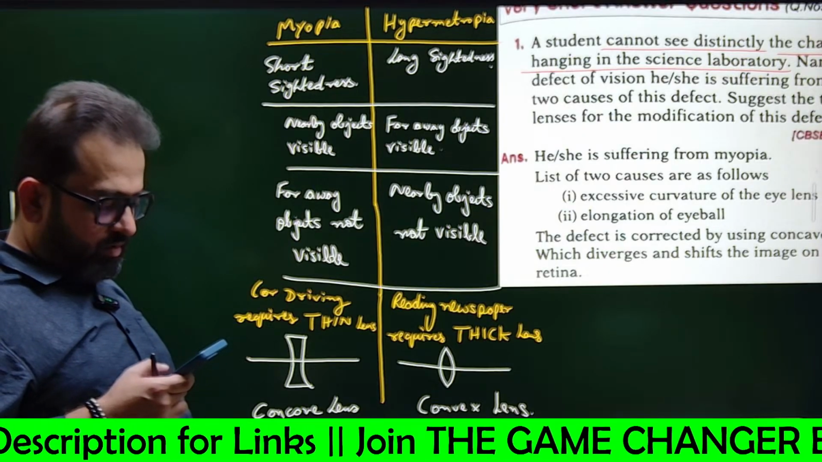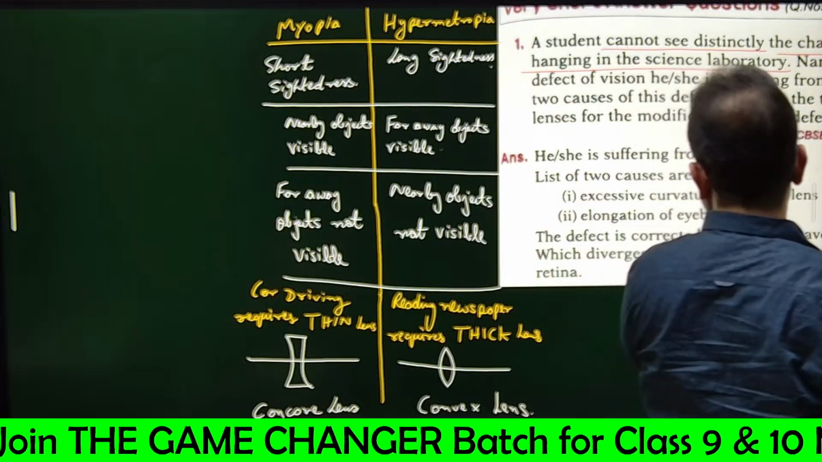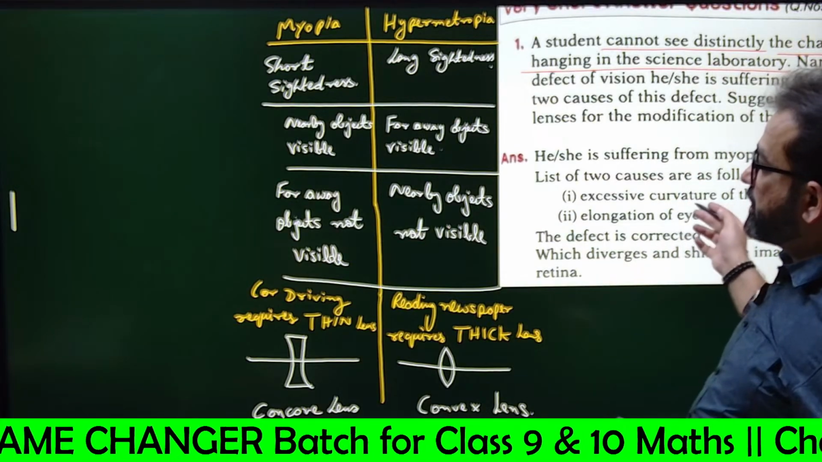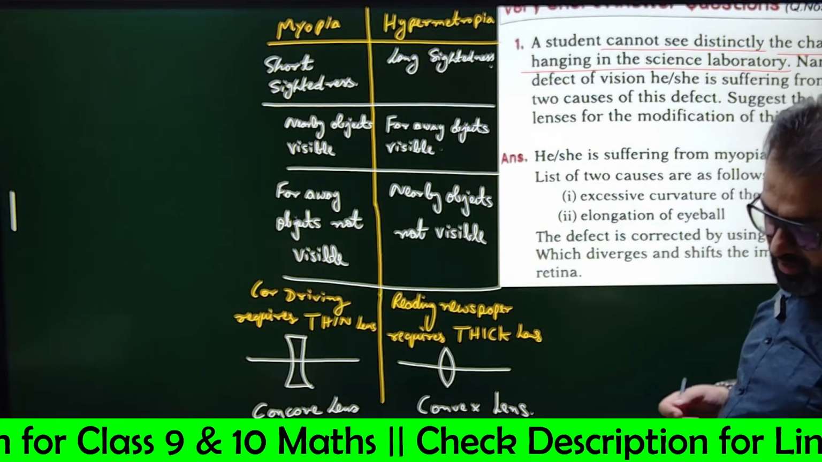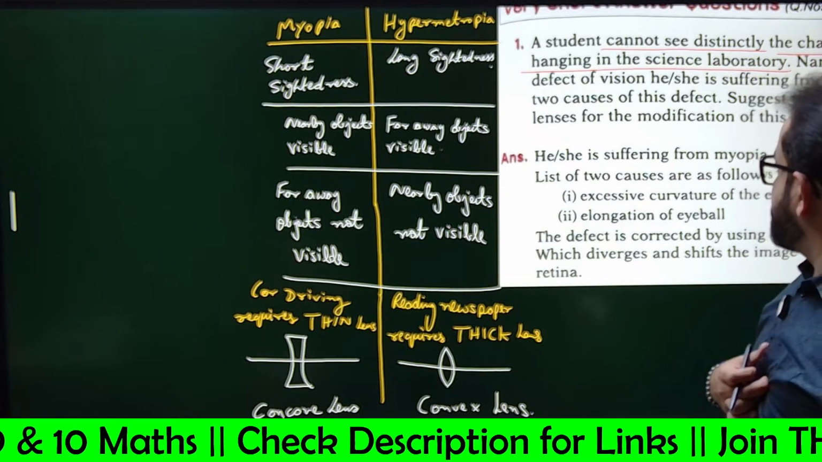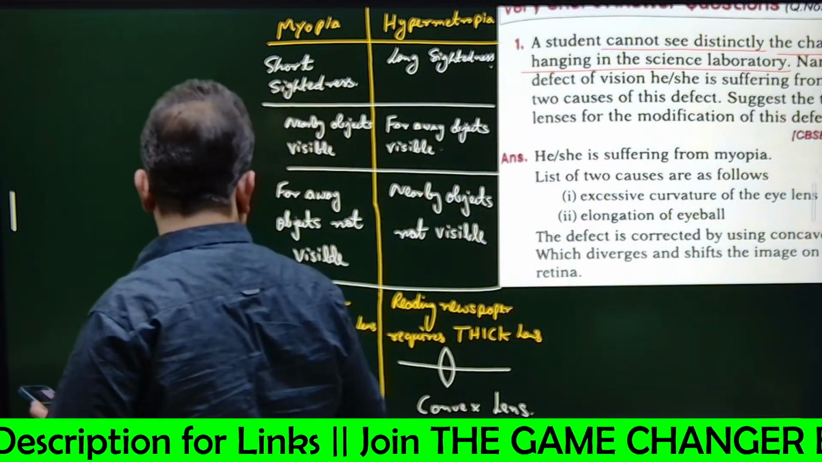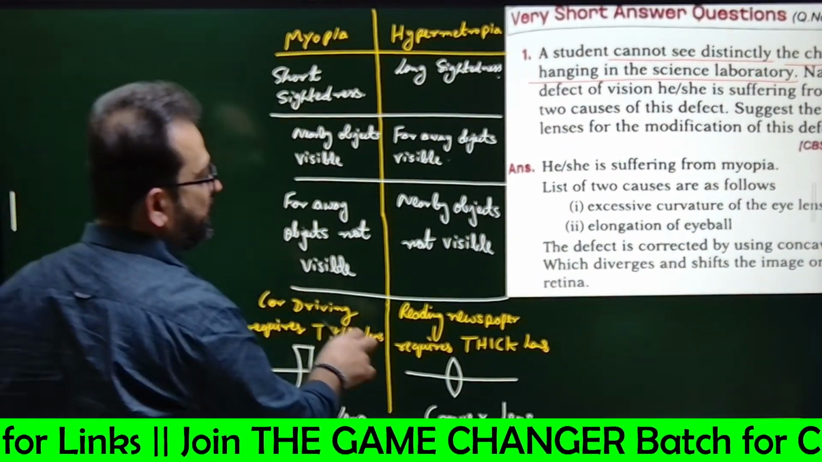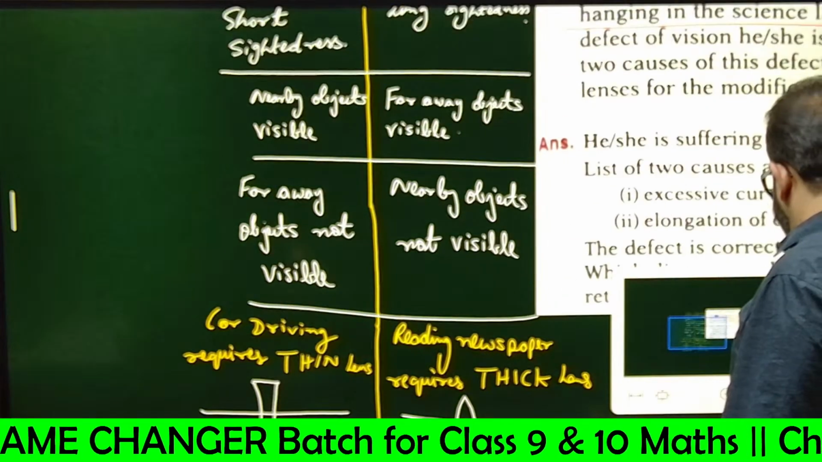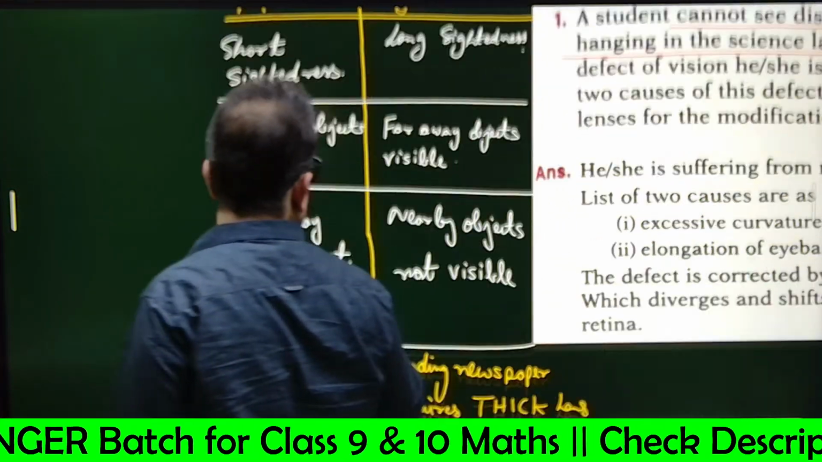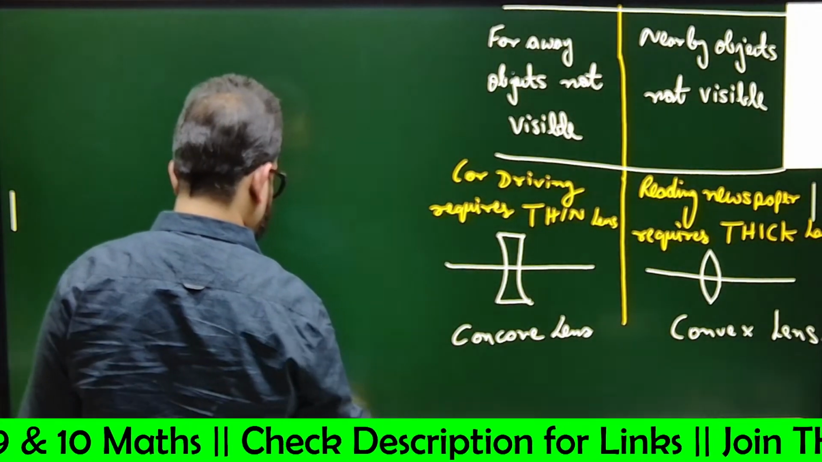Sample papers by Uswal or Aryan. So the reason for this myopic defect is first excessive curvature of the eye lens and elongation of the eyeball. You know what this concave lens does? Tell me. I'll explain it more clearly now. What this concave lens actually does in case of this.